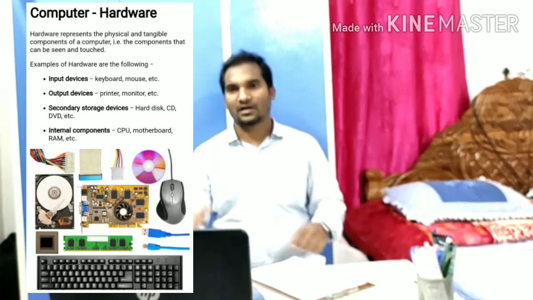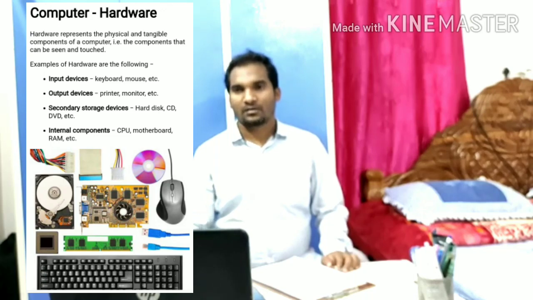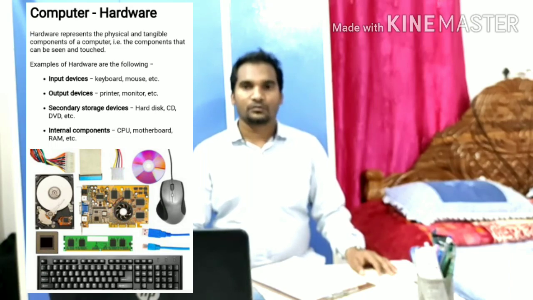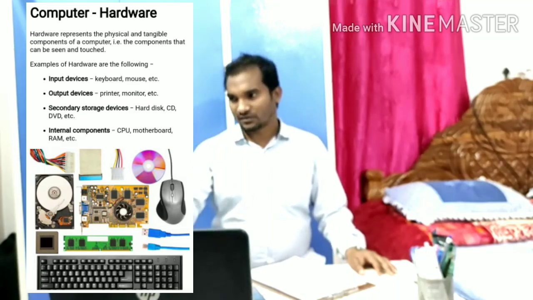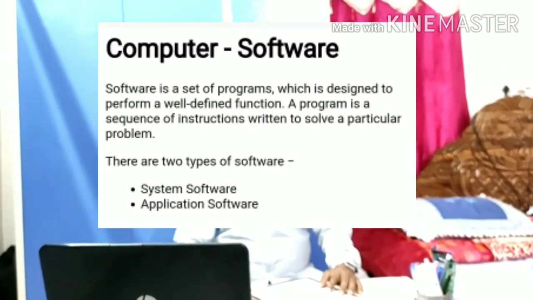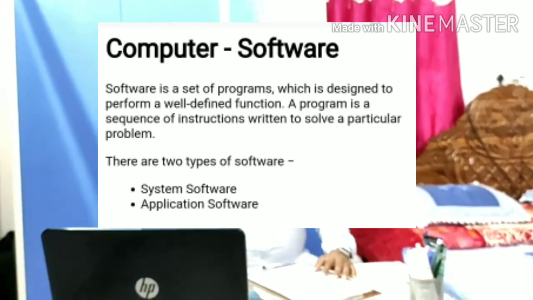For example, input devices, output devices, processing units and all, like keyboard, mouse, monitor, CPU, hard disk drive, processor. All these things which you can see and touch are called the hardware part. Now, what is the software part of a computer? It is the programmable part, a set of programs designed to perform a well-defined function or to solve a specific task. A program is a sequence of instructions written to solve a particular problem.